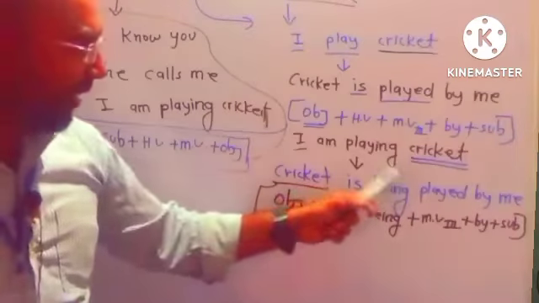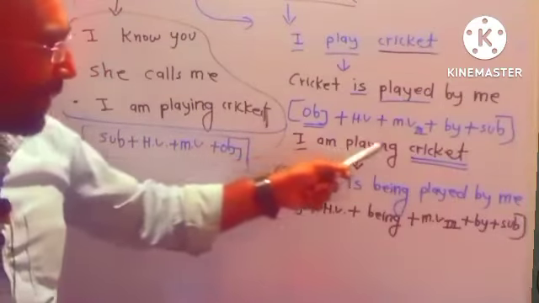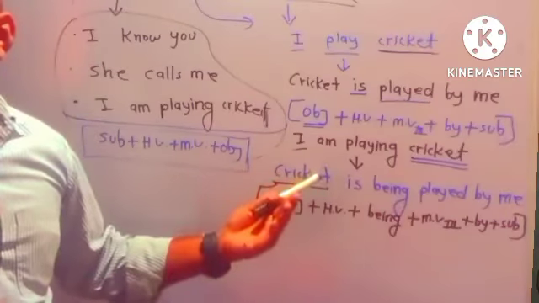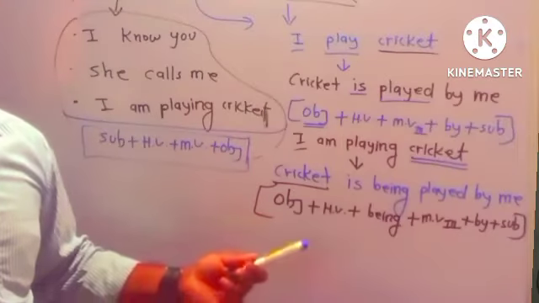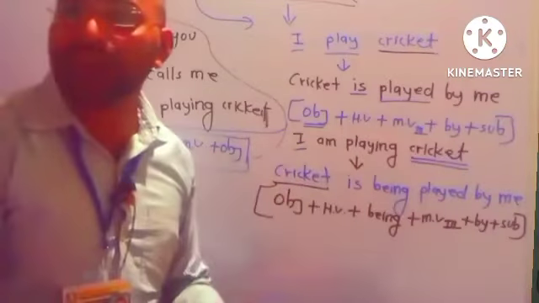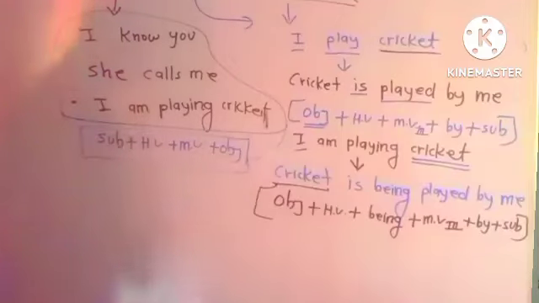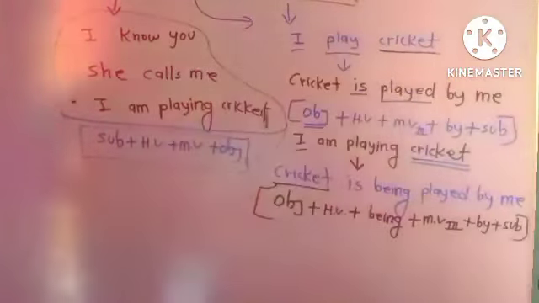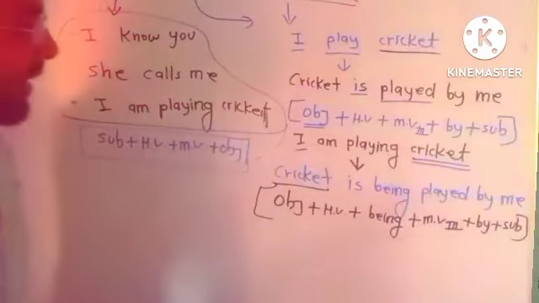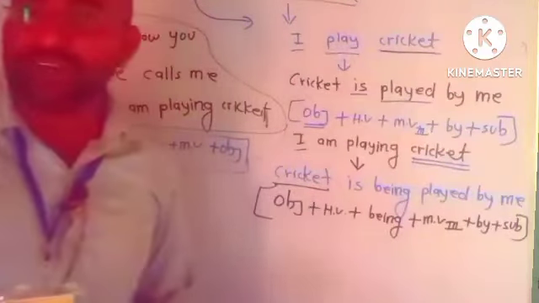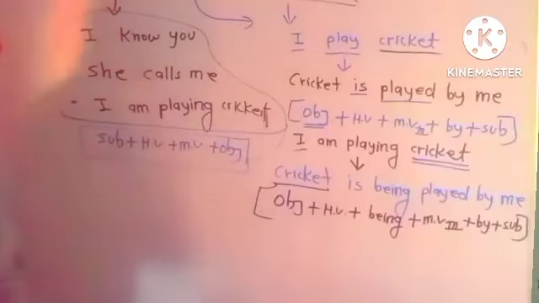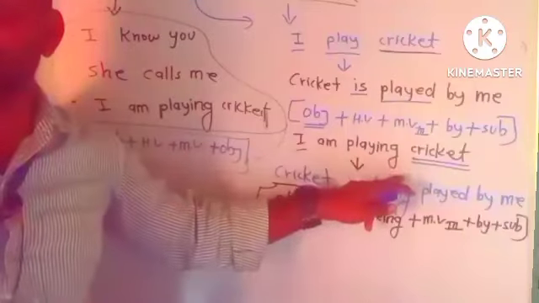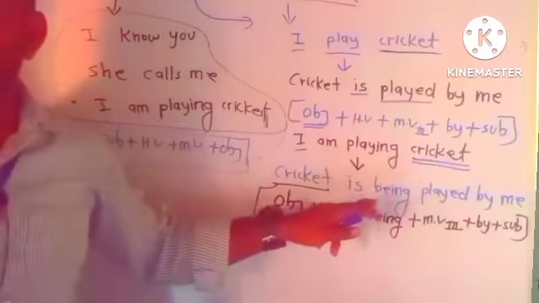Cricket is being played. I am playing cricket. Which tense? Present continuous tense. So there are two types of structure. One structure is related to present, one structure is related to continuous tense.